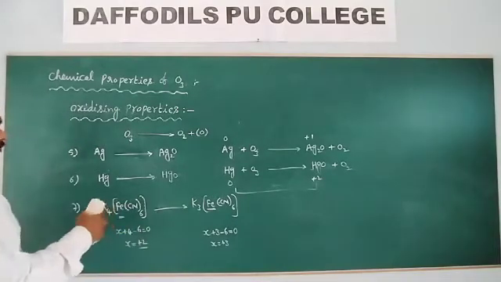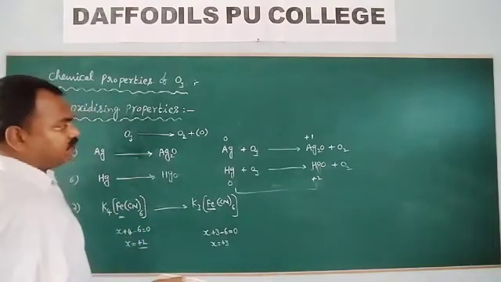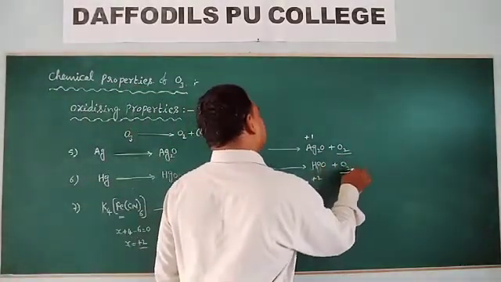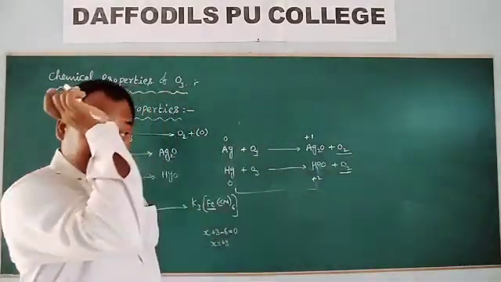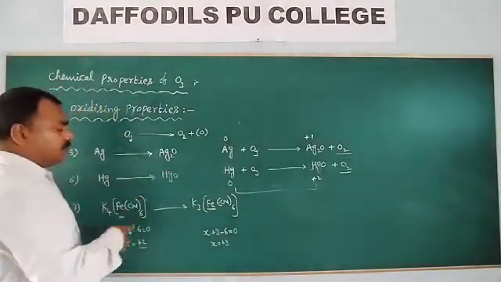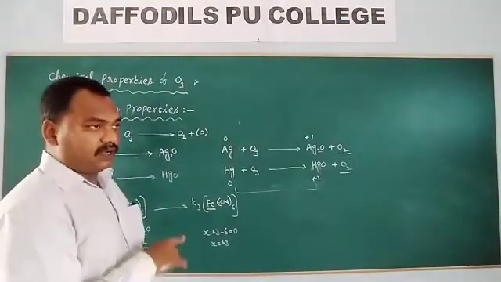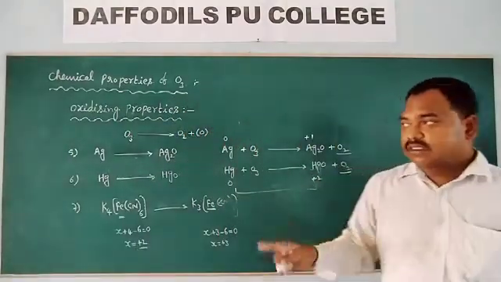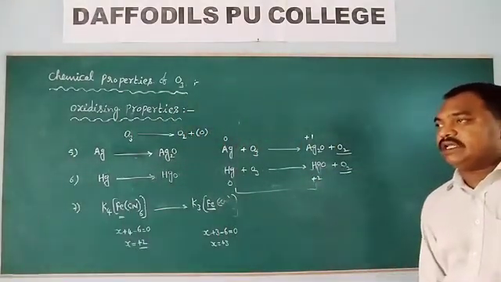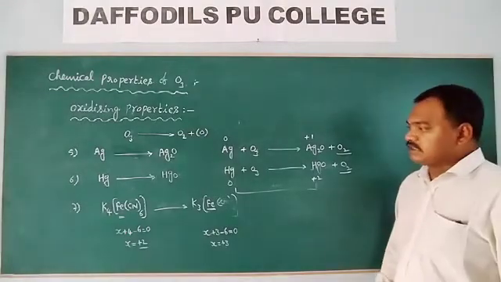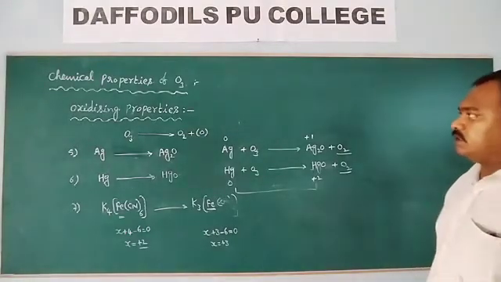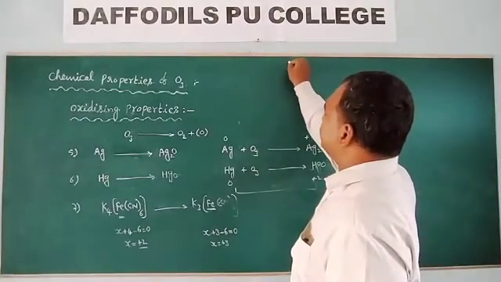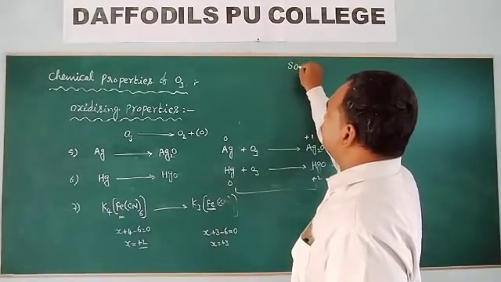Now look at some other oxidation properties of ozone. Here also one of the products is oxygen. So in all these oxidation processes, oxygen is liberated as a product. Now look at another oxidation property of ozone.